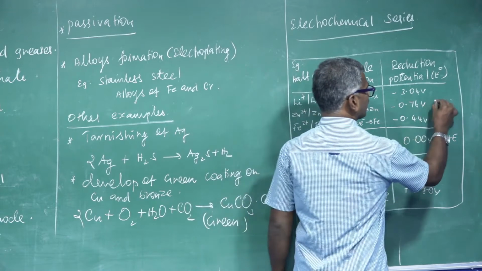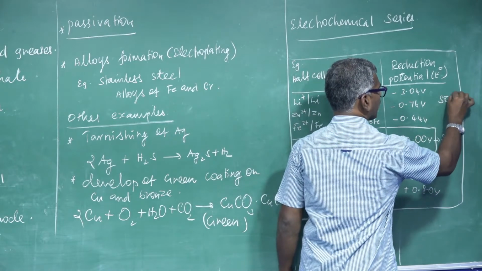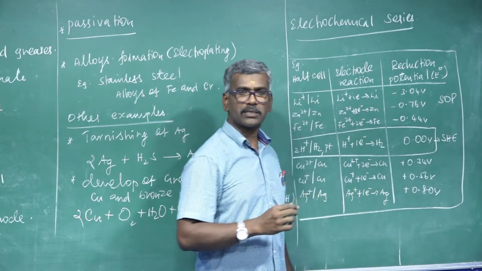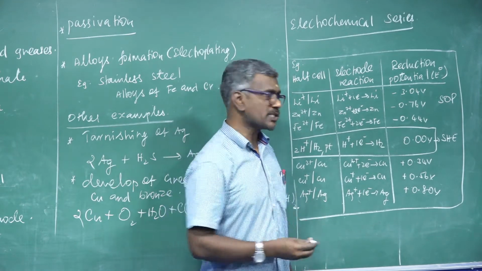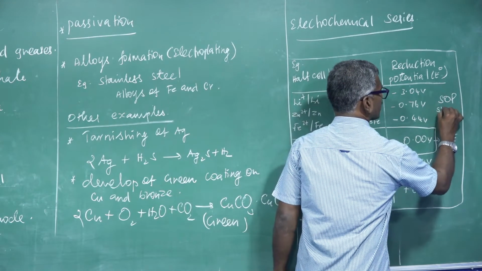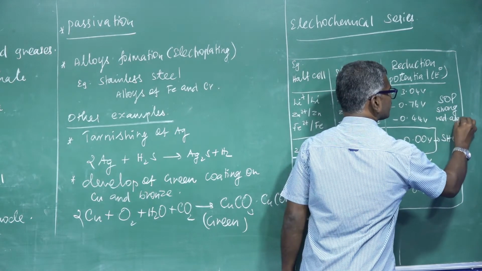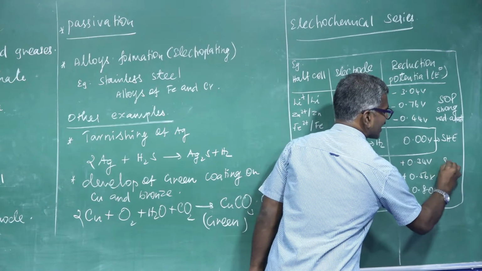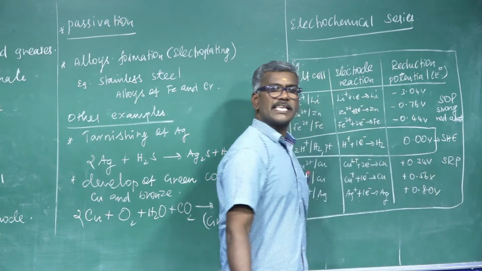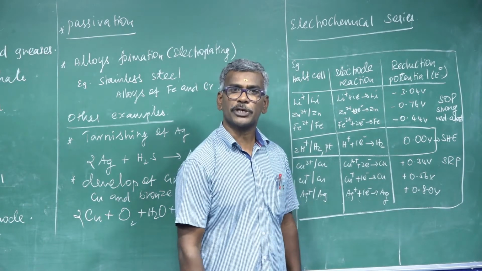This is called SOP, nothing but standard oxidation potential or strong reducing agent. This is nothing but SRP, standard reduction potential.